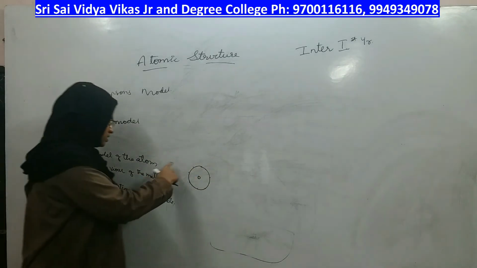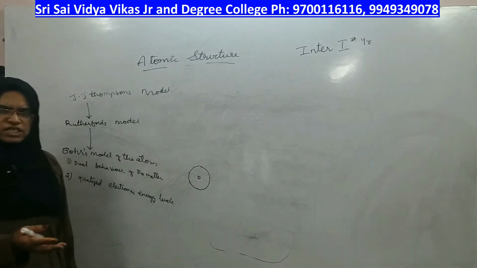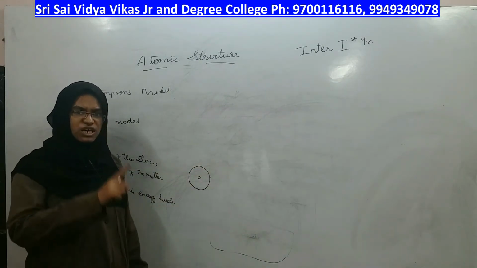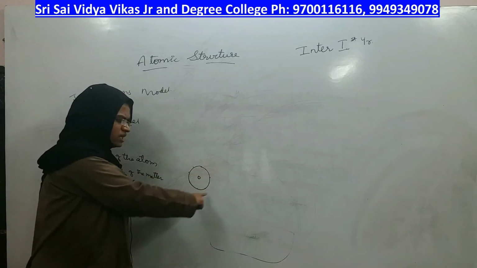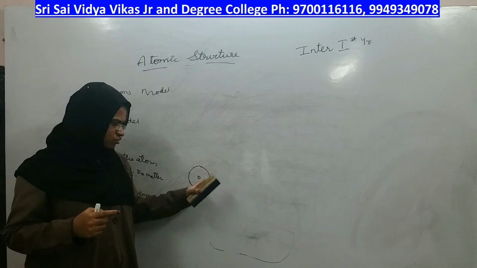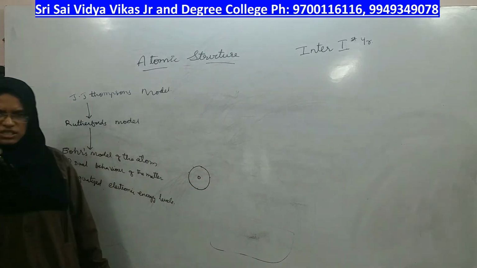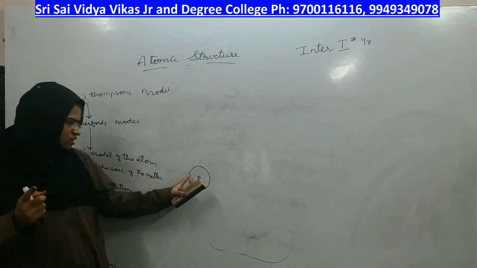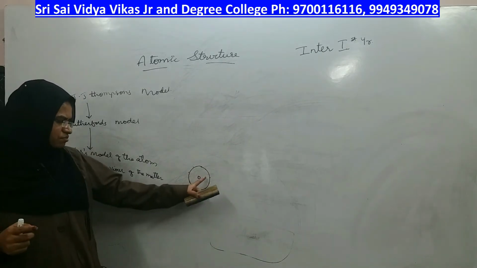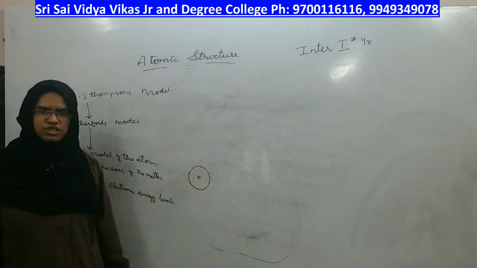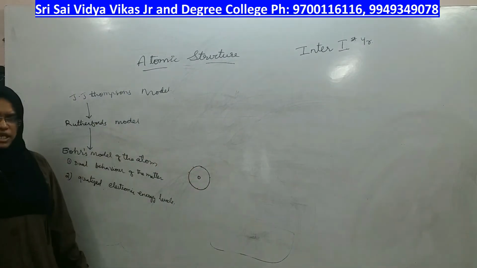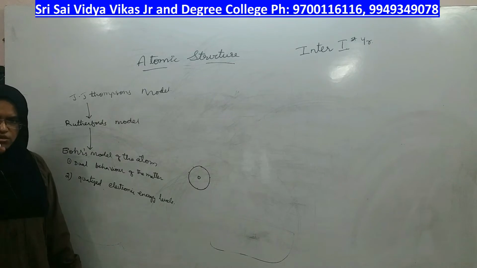But its wave nature indicates that in that circular orbit it is not stationary. The orbit is stationary, but its movement around the orbit is not stationary. It travels just like a wave in the form of peaks, and that is the wave nature of the electron.